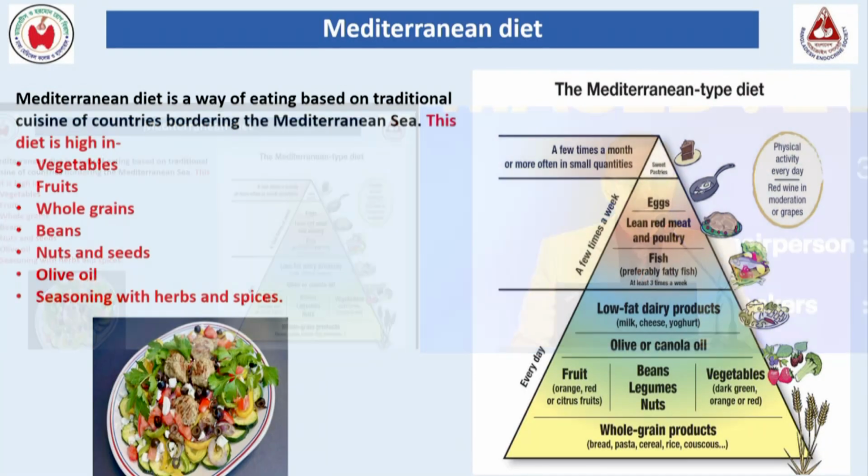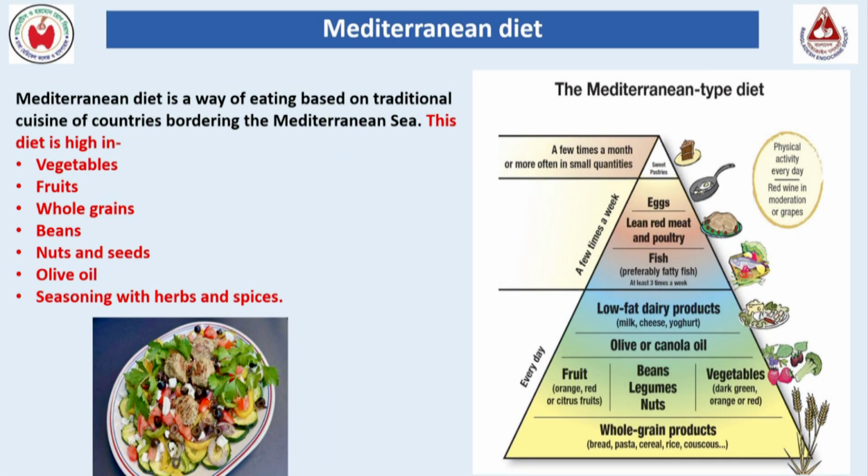So the Mediterranean diet is one of the important things. It is a way of eating based on the traditional cuisine of countries bordering the Mediterranean Sea. This diet is high in vegetables, fruits, whole grains, beans, nuts and seeds, olive oil, and seasoning with herbs or spices.